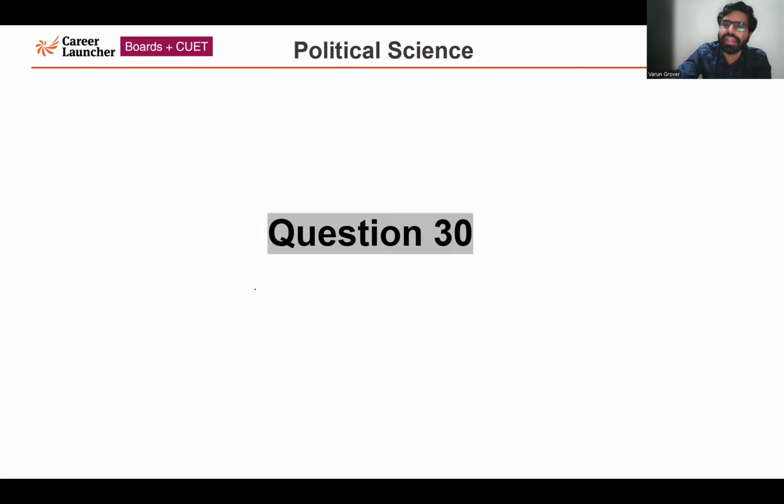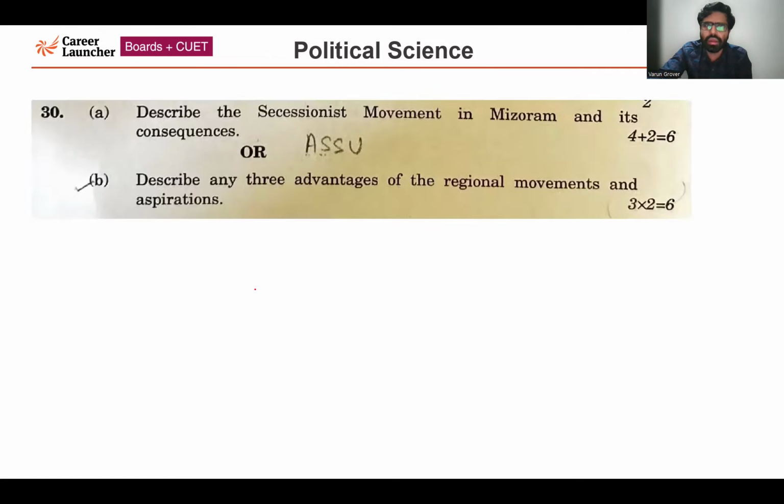So the final question, that is question number 30 of this set. Again, choice based. A, describe the secessionist movement in Mizoram and its consequences. So this question is from the regional aspiration chapter. So this question is asking about the secessionist movement in Mizoram and its consequences.